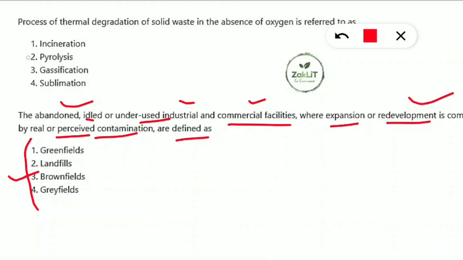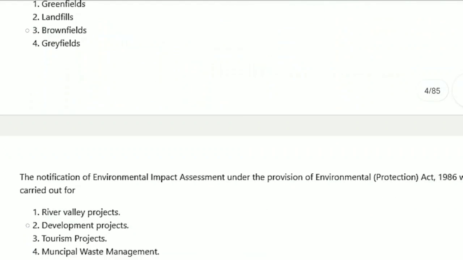Yes, brownfield, you should note down: abandoned or idle area under the industrial or commercial facilities where we cannot expand or do the development because of the danger of contamination. Let's move to the next question.